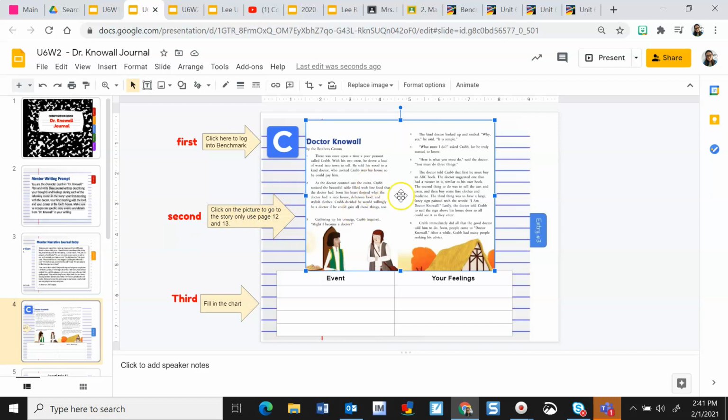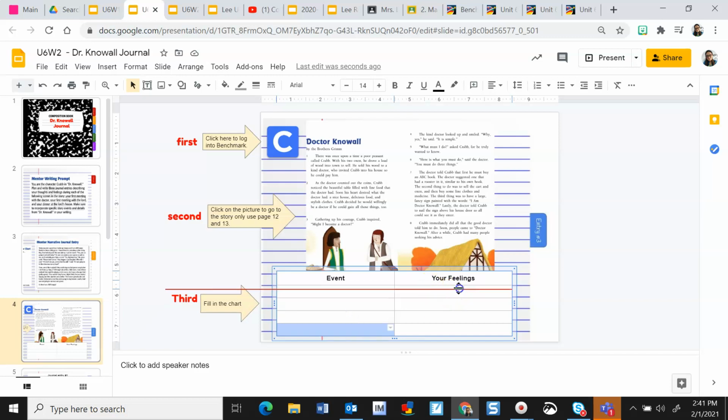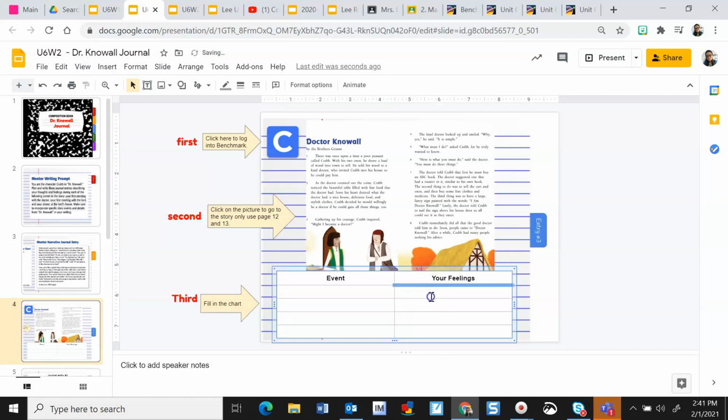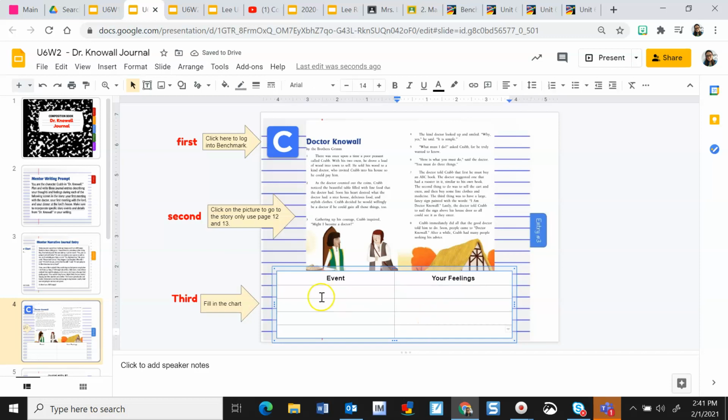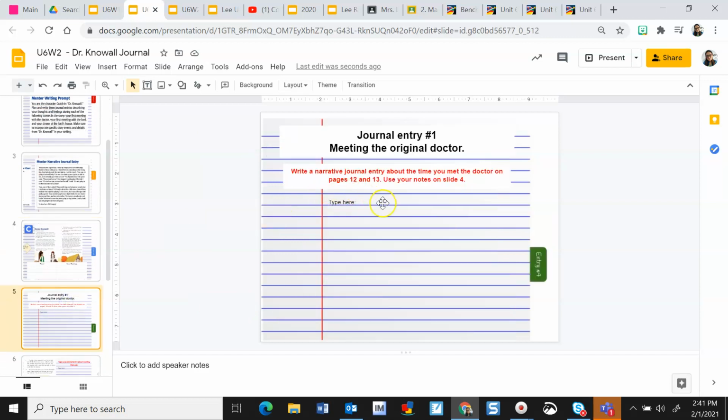Anyway, so if you click on the picture, you're going to read this section on pages 12 and 13, and you're going to tell me the events that happened and how you, as Mr. Krabs, felt during meeting the doctor in the beginning. So events that happened on pages 12 and 13 about you meeting the doctor, and then over here, how you felt about each event. Okay, once you finish that, you go to the next slide, and that's where you type